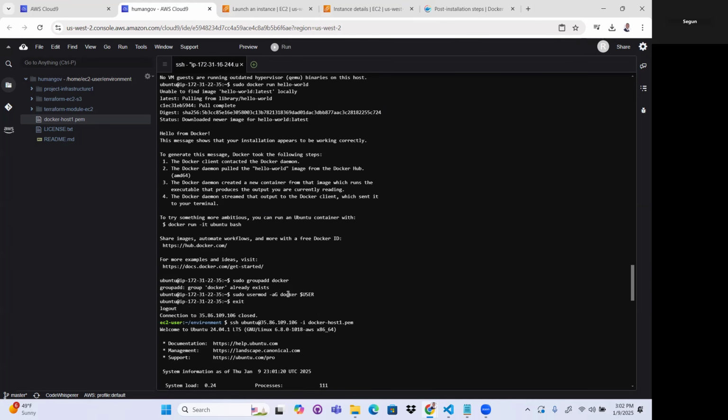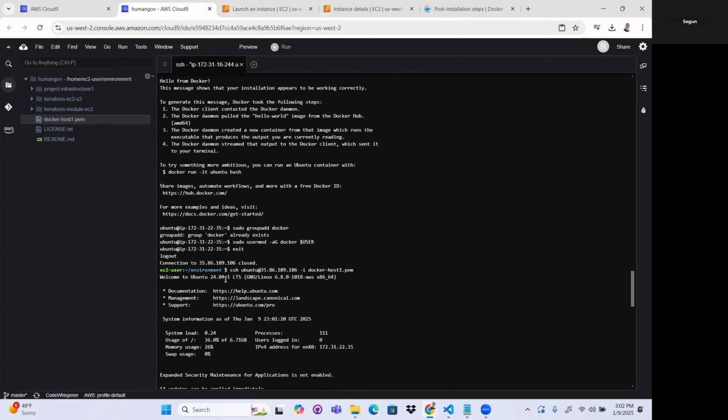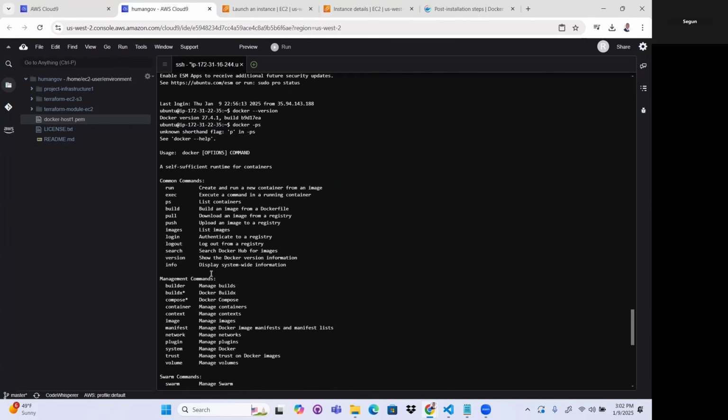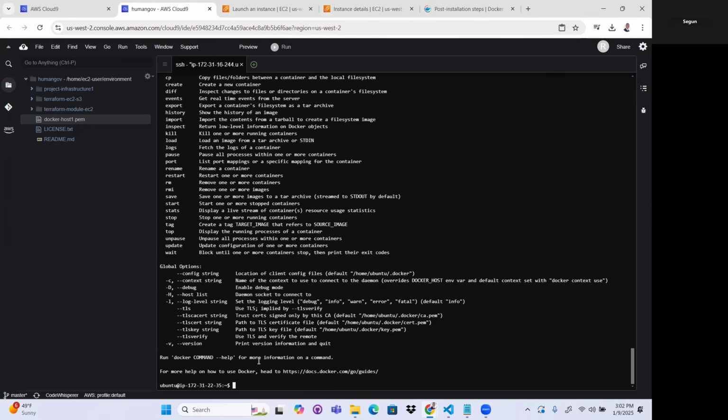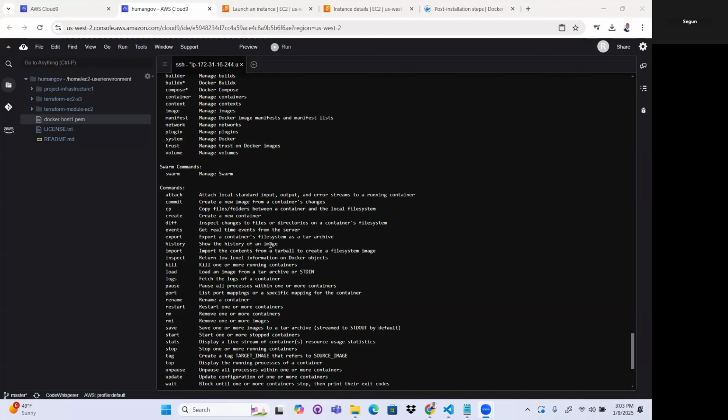So Docker is already installed there, in the EC2. Let me see.